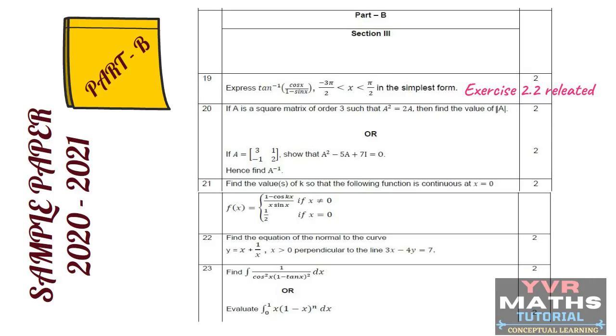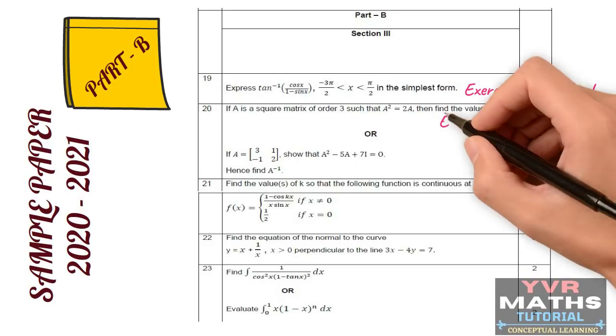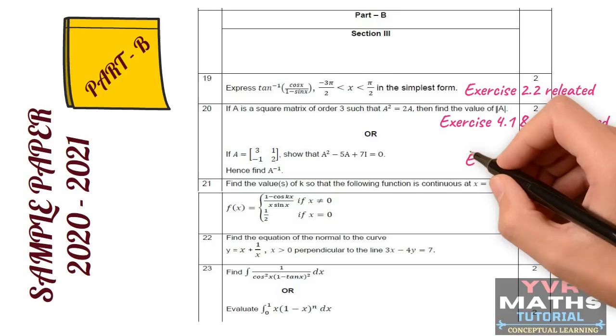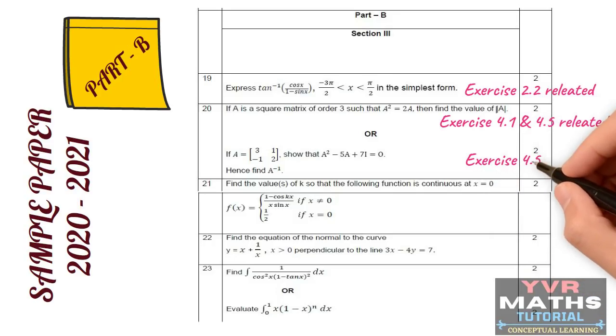See 20th question. In 20th question they have given internal choice. So the first question they taken from the chapter determinants on basic concepts. And the internal choice question also they taken from the same chapter determinants, based on the concept inverse of a matrix. So this question is related to exercise 4.5. As I told, the internal choice question they will give either from the same unit or from the same chapter. So in this question they have given internal choice from the same chapter.